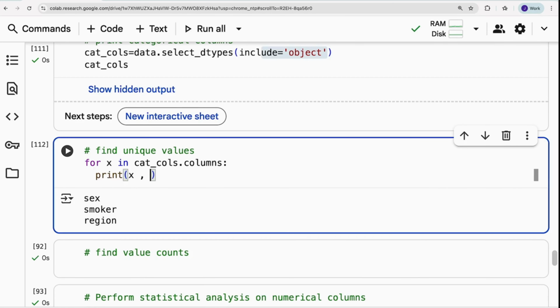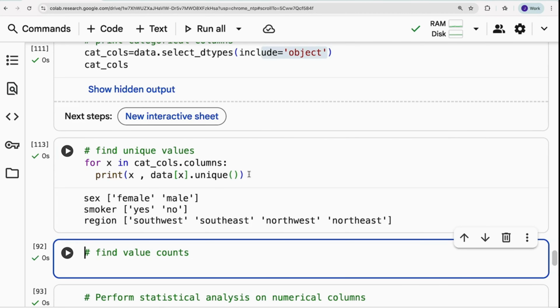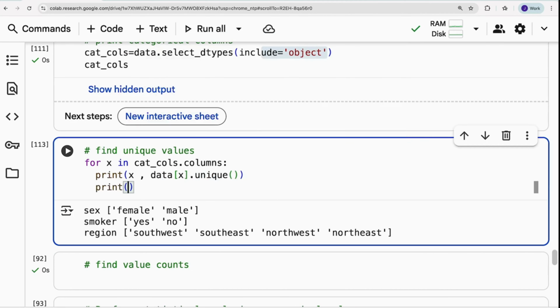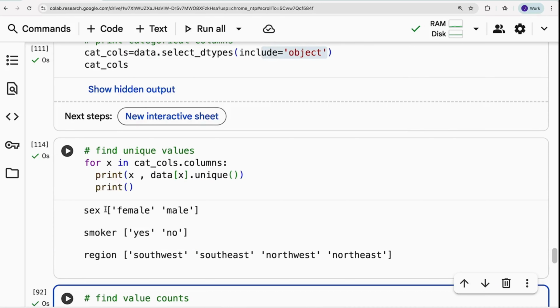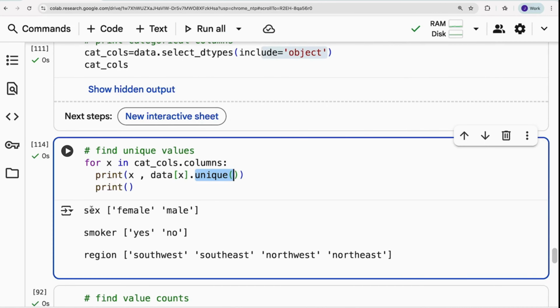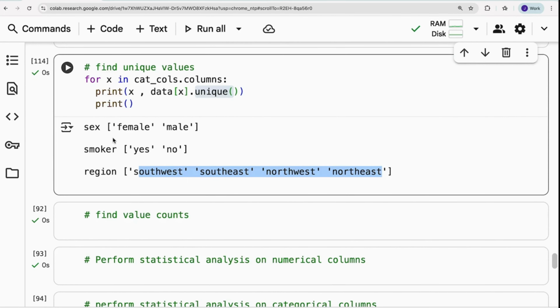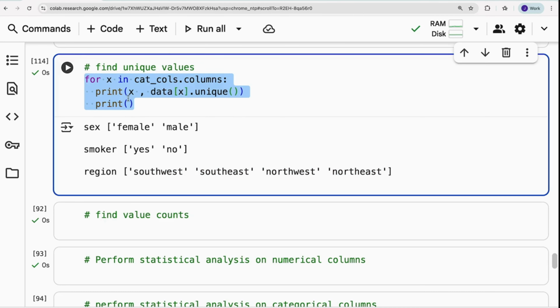So these are the different columns that come under category. Now I'm calling those columns from data[x].unique. Unique is a function which is responsible for giving unique values in each categorical column. See, in the gender column, we have male, female. In smoker, we have yes, no. In region, we have different regions. So this is how the unique function is useful in finding unique categories in a categorical column.